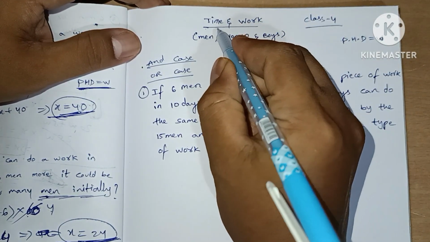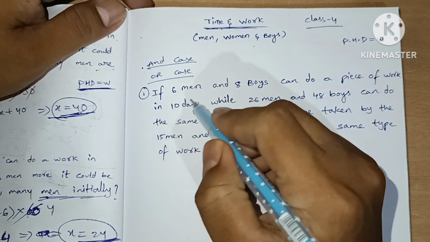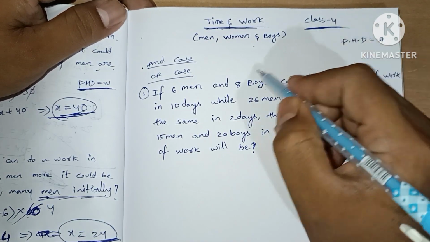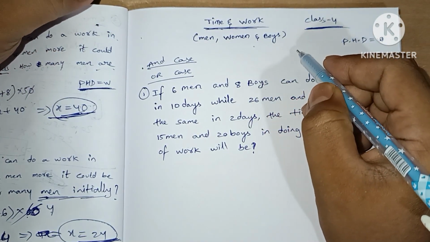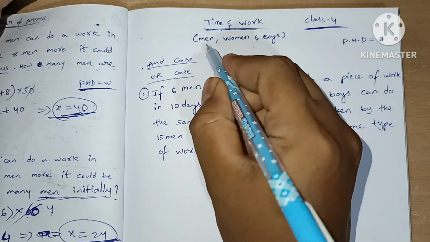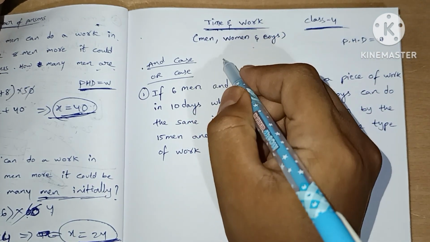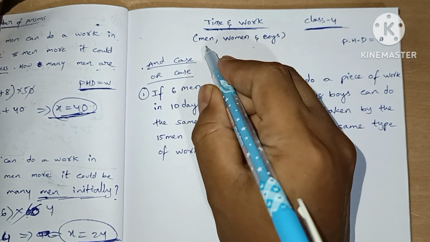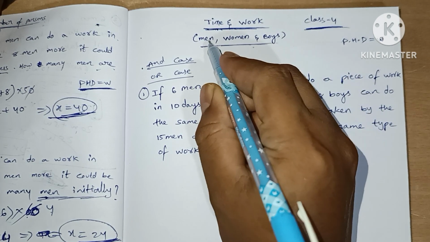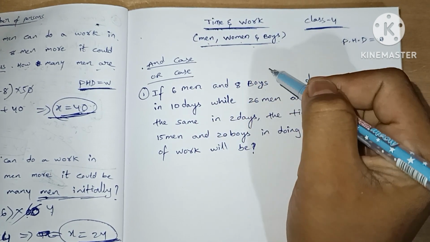In this video, we are going to see the time and work concept, and it is class 4. Previously, we have taken 3 classes and learned basic concepts of time and work. In this class, we are going to see the men, women, and boys concept.